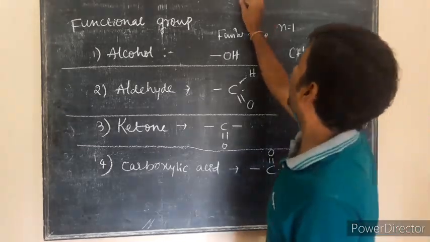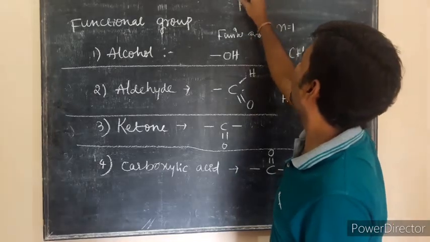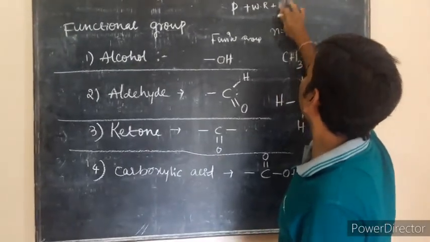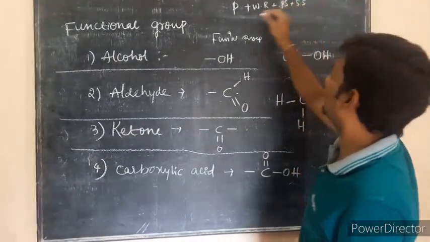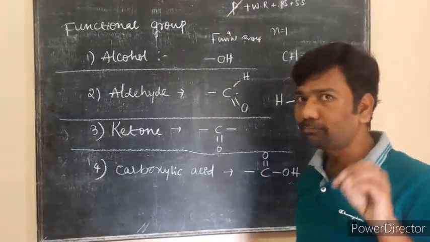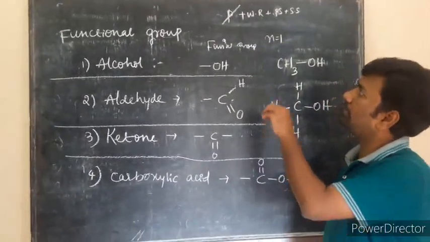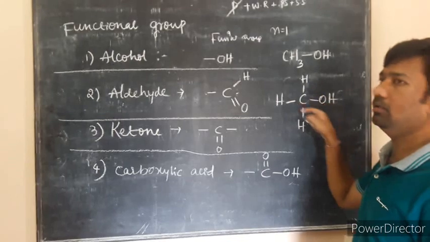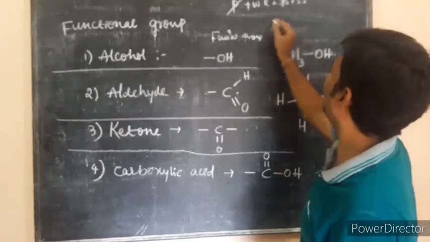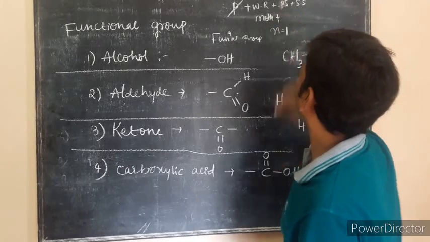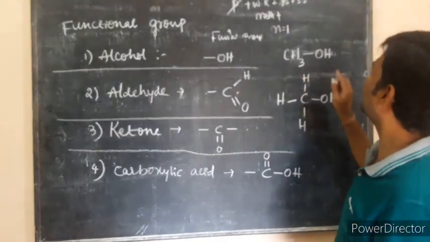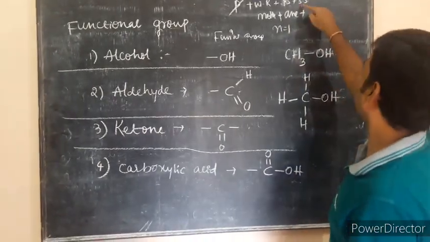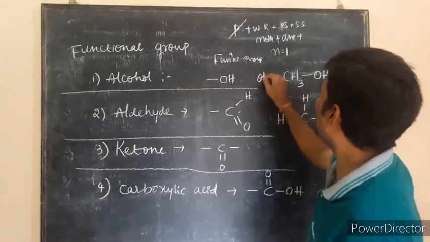First there is a prefix, then a word root, then a suffix. In the suffix there is a primary suffix and a secondary suffix. Here the prefix will not be there, because we are not substituting the carbon compound with any other elements. Word root: how many carbons in total? One, so it is meth, plus the primary suffix ane, because all are single bonds, and the secondary suffix is ol.